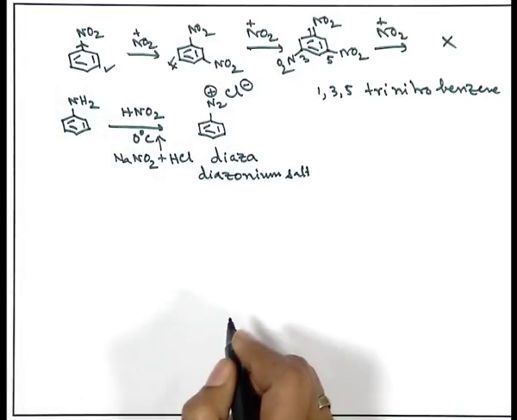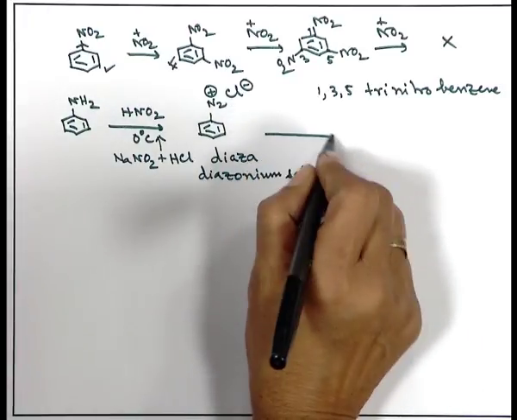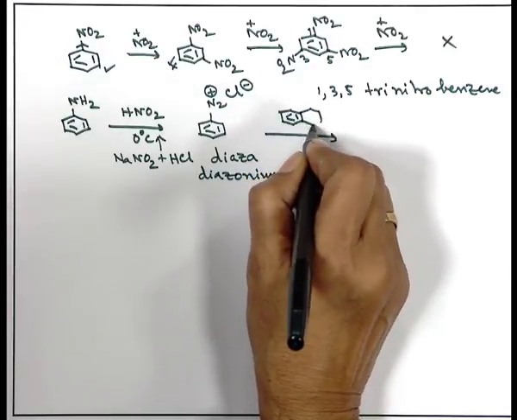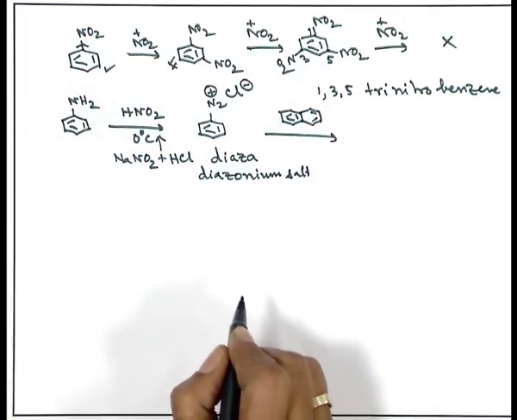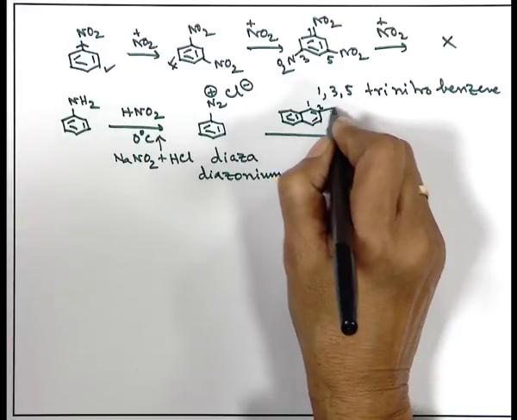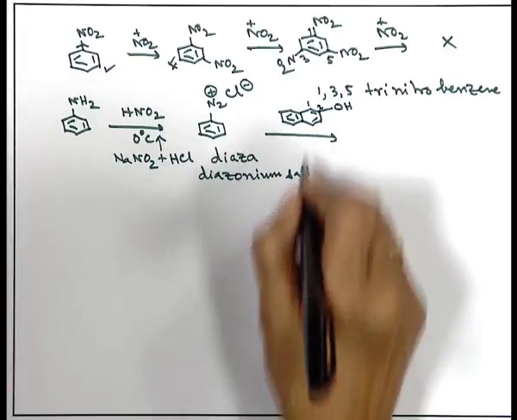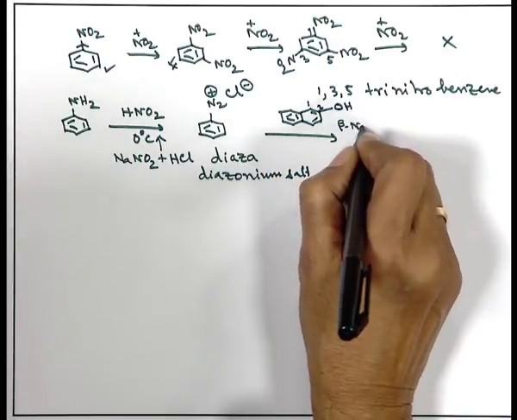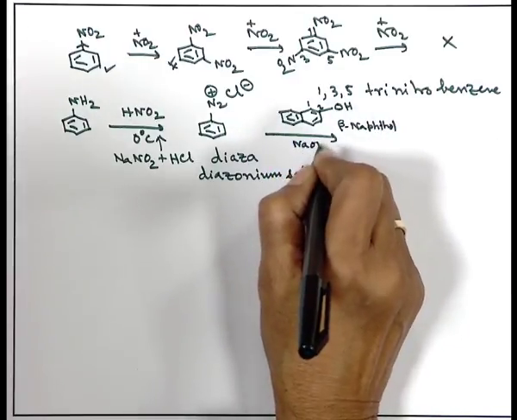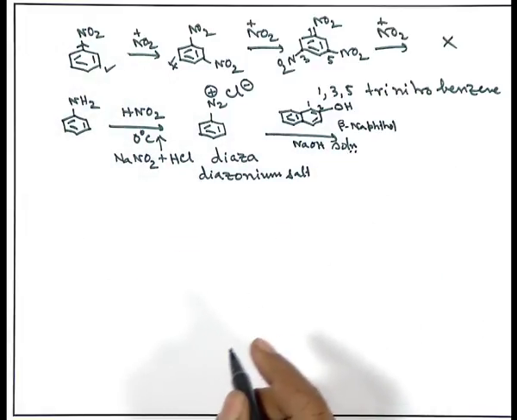And this diazonium salt is very interesting. To alkaline beta naphthol, I am writing, this is the benzene ring, this is the naphthalene, this is the 1 position, this is the 2 position. In the 2 position, if there is an OH group, this compound is called beta naphthol or 2 naphthol, and this beta naphthol in sodium hydroxide or potassium hydroxide solution has a very interesting feature.